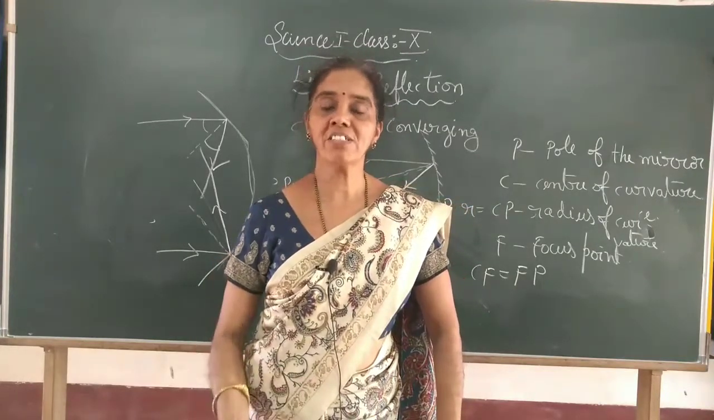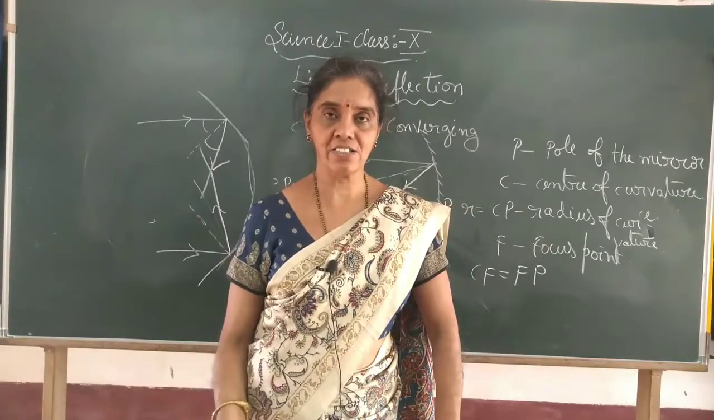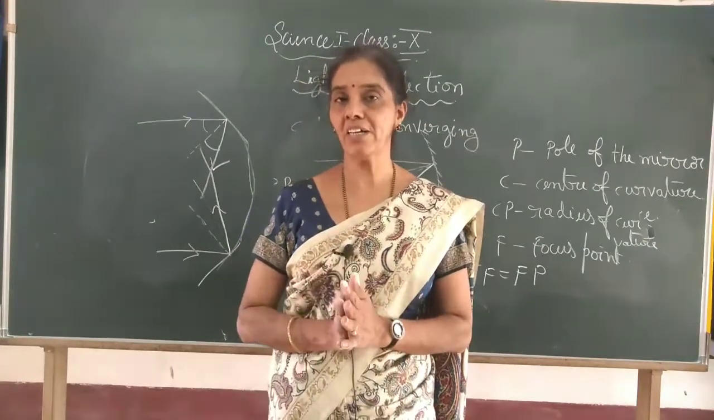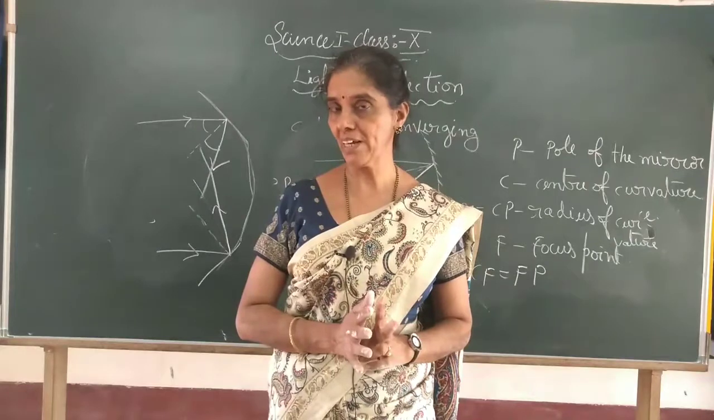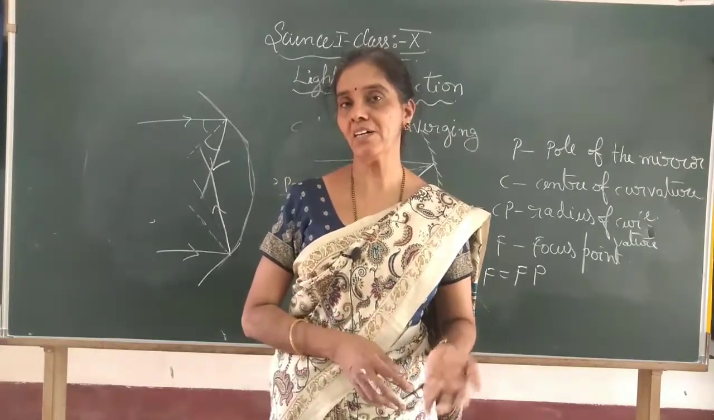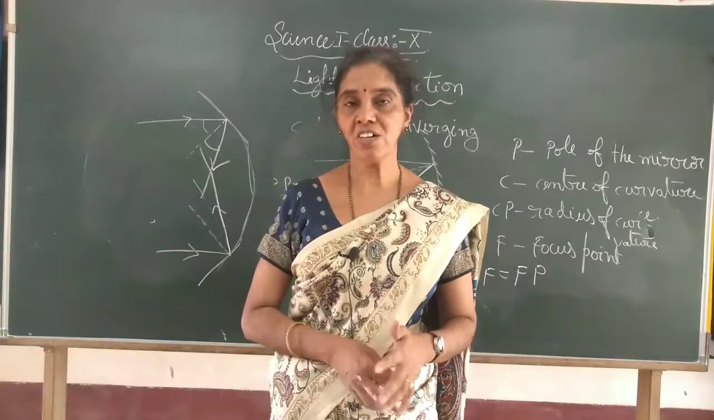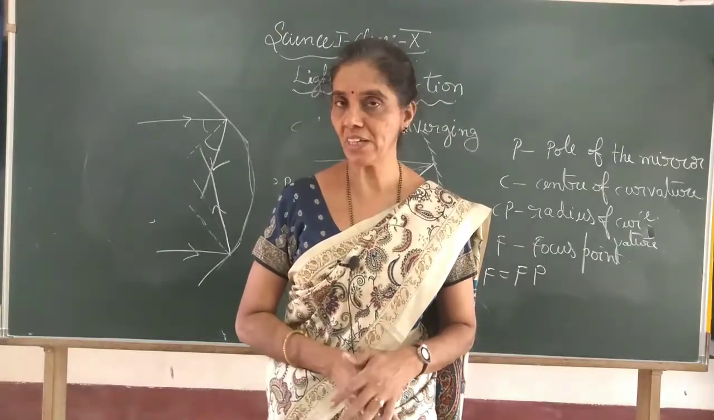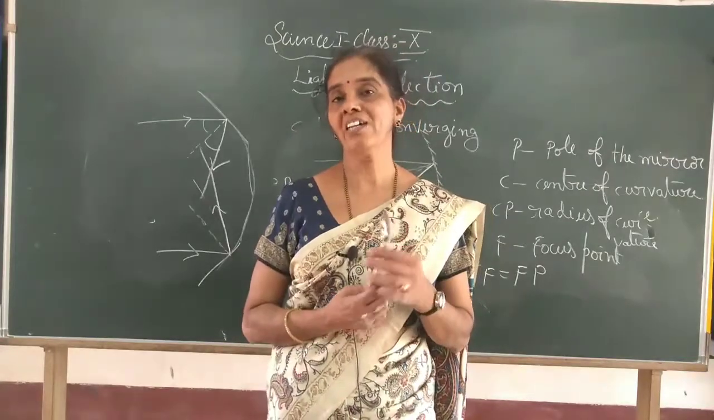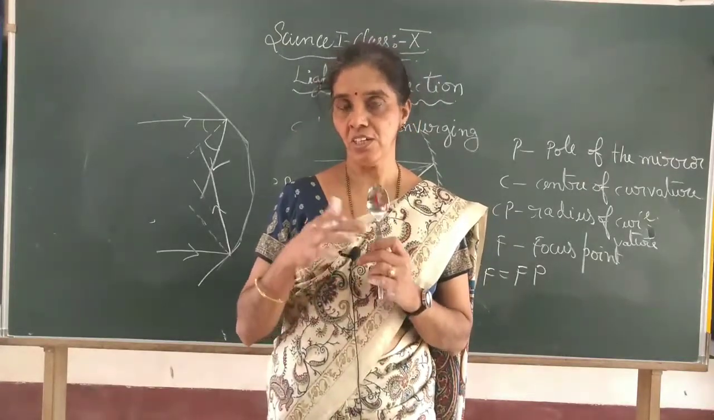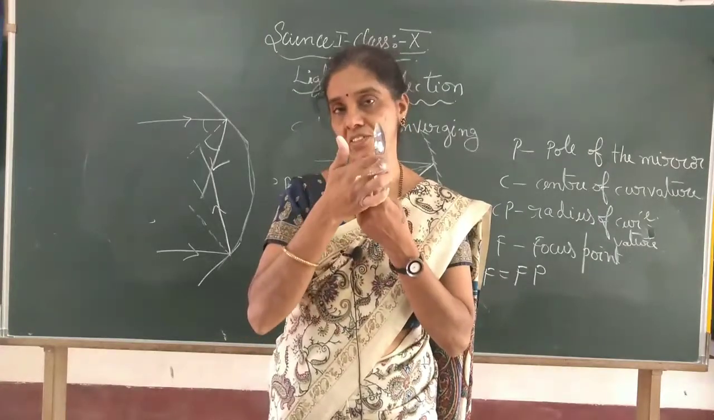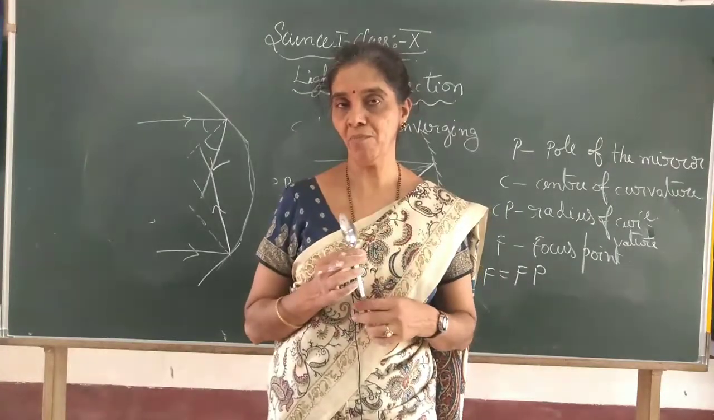About the convex mirror we will learn in the next class. Meanwhile, today we have learned the meaning of spherical mirror, the two types of spherical mirror, concave and convex, and some terms like pole of the mirror, center of curvature, focus, etc. About the concave mirror we have studied. And at home today, children, take a spoon and see your face, how your image looks on the concave and convex parts. Try this experiment. Okay, thank you.